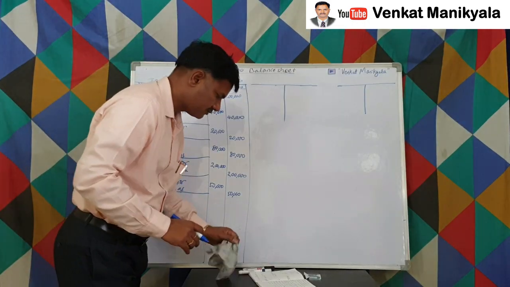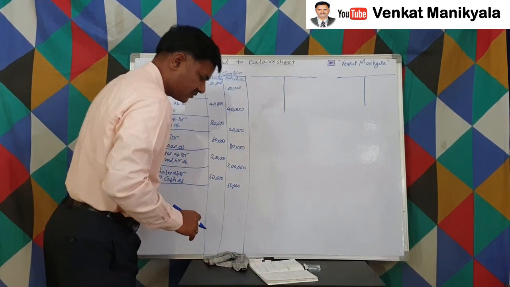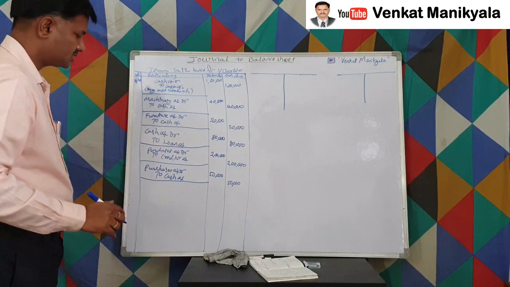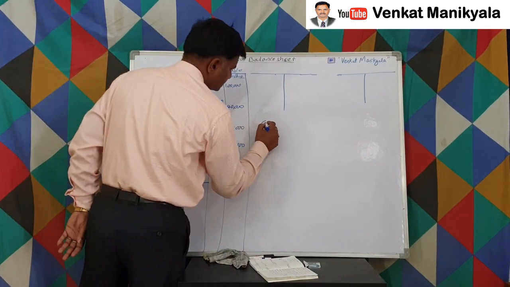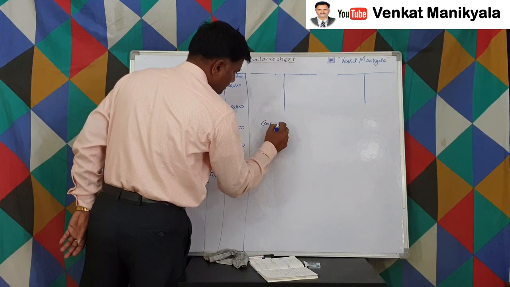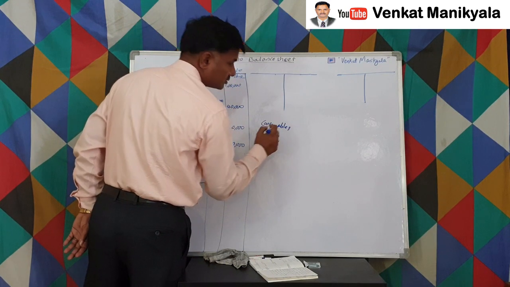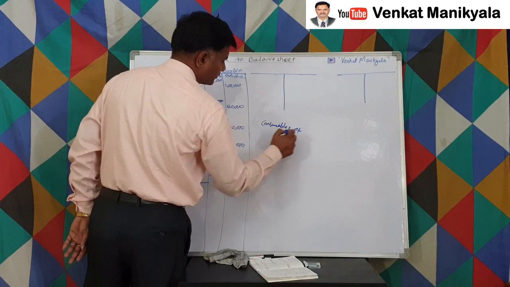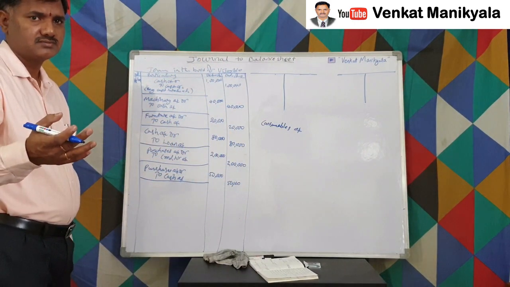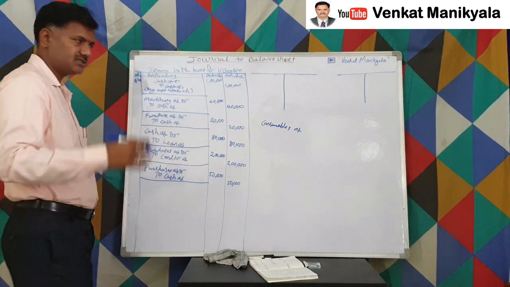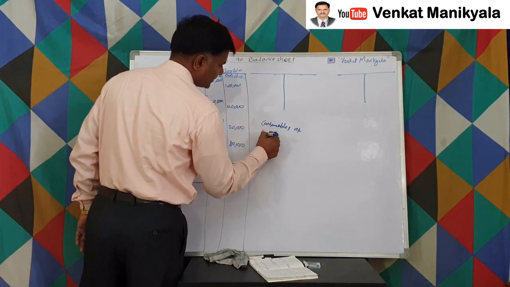Okay, then after purchases, what did we purchase? Consumables we purchased, right? So consumables is one of the accounts, and whether it's credit or cash, because no name is given, it's obviously cash, right?